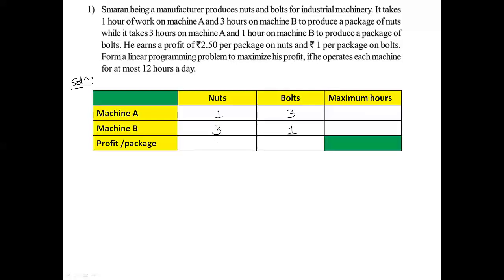And the maximum hours is 12 hours a day. So 12.